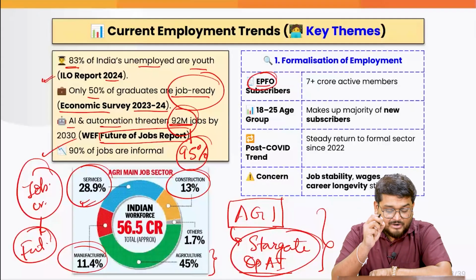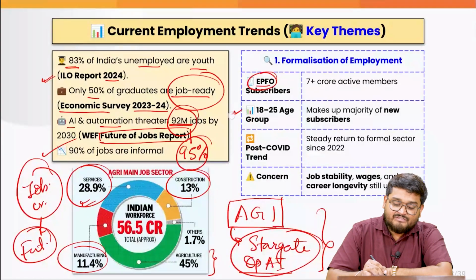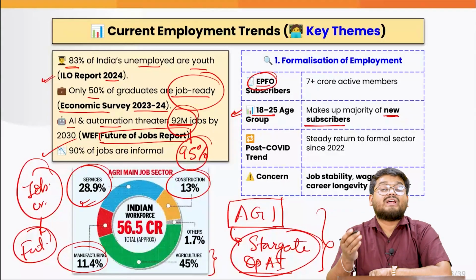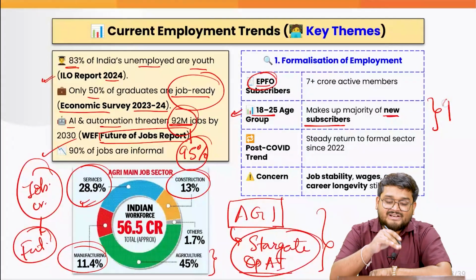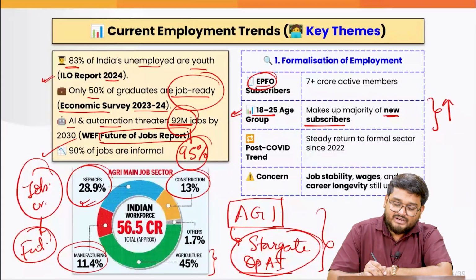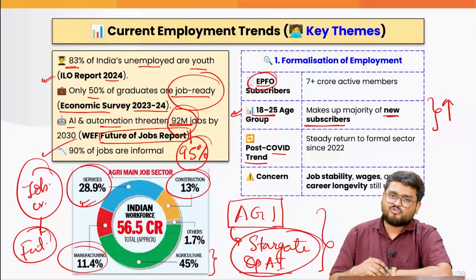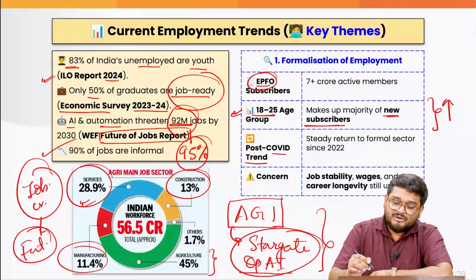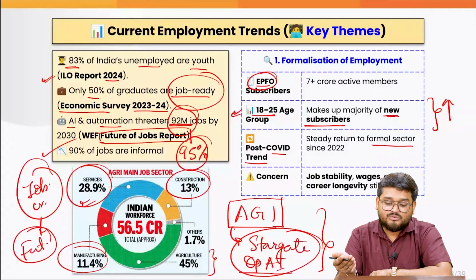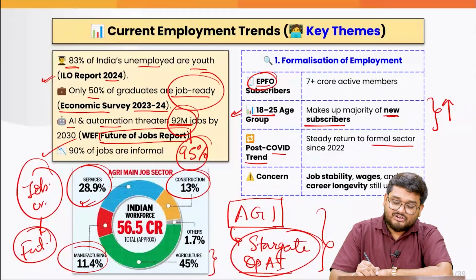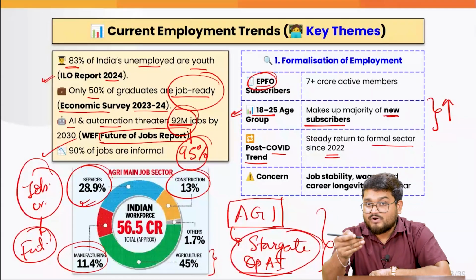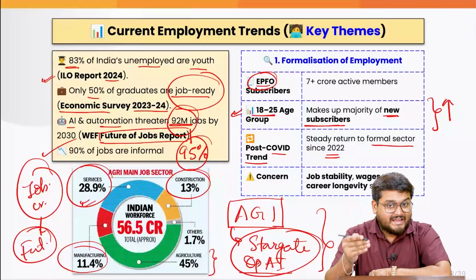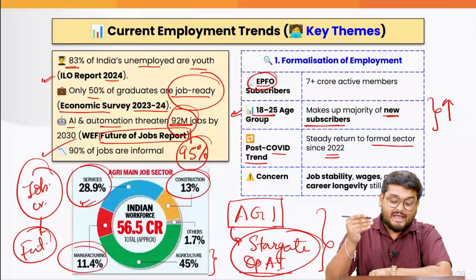You have to understand that over a period of time, the 18 to 25 age group is seeing more new subscribers with the EPFO. That means that maybe these new people are getting more jobs in recent times. And on the post-COVID trend, the COVID crisis saw so many unemployment issues, but we have been steadily returning to the formal sector since 2022. Obviously, with more and more EPFO registrations, this is an indication that the formal job sector is increasing.